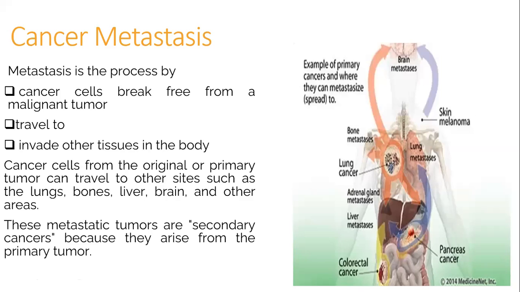Metastasis is the process by which cancer cells break free from a malignant tumor and travel to invade other tissues in the body. Cancer cells from the original or primary tumor can travel to other sites such as the lungs, bones, liver, brain, and other areas. These metastatic tumors are secondary cancers because they arise from the primary tumor.